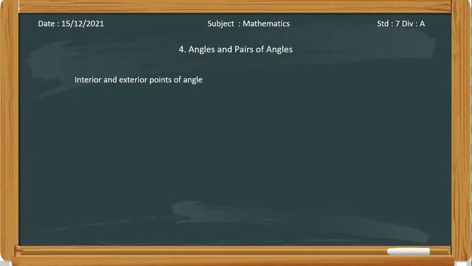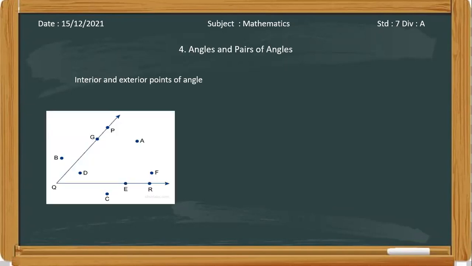When you are in the house, you say I am inside the house, and when you are outside, I am outside the house. In the case of angles, there are also points which are in the interior and exterior of the angle.